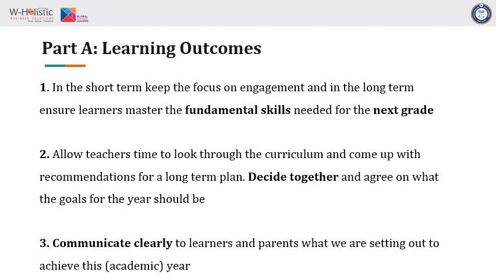So the second thing you must do, once you've moved from short-term engagement with an eye for mastery for the long term, mastery not just of anything or of everything, but of the fundamental skills needed for the grade level, is you must then move into the stage of let's do this together. Everybody in your school community, which is the teachers and yourself as the school leader, must sit down and look at the curriculum, the one for their current grade levels and the one for the grade levels next to the ones that they're teaching, and pull down recommendations for a long-term plan.